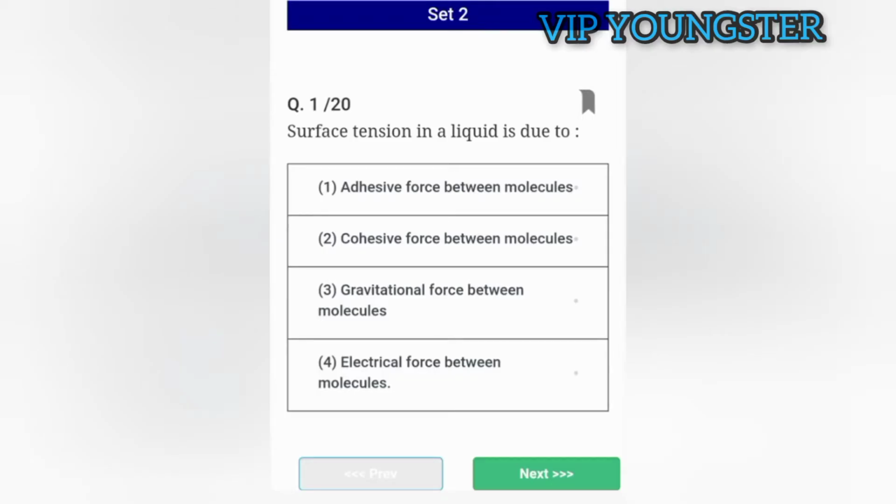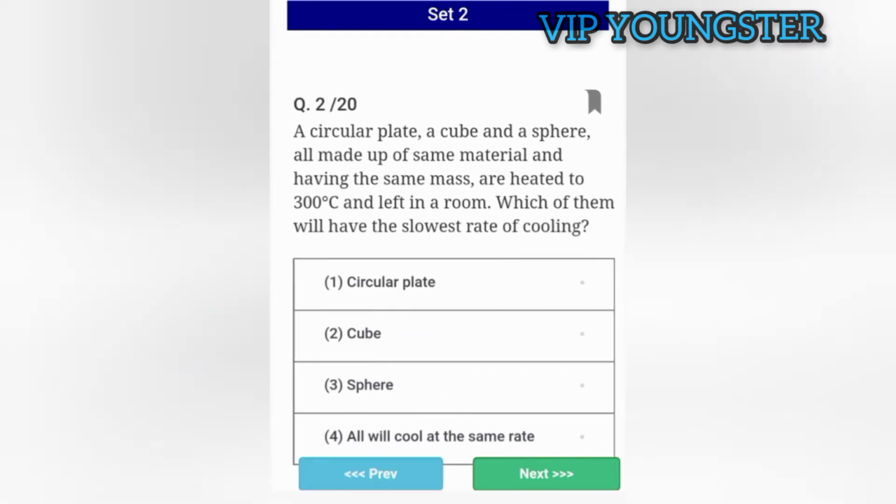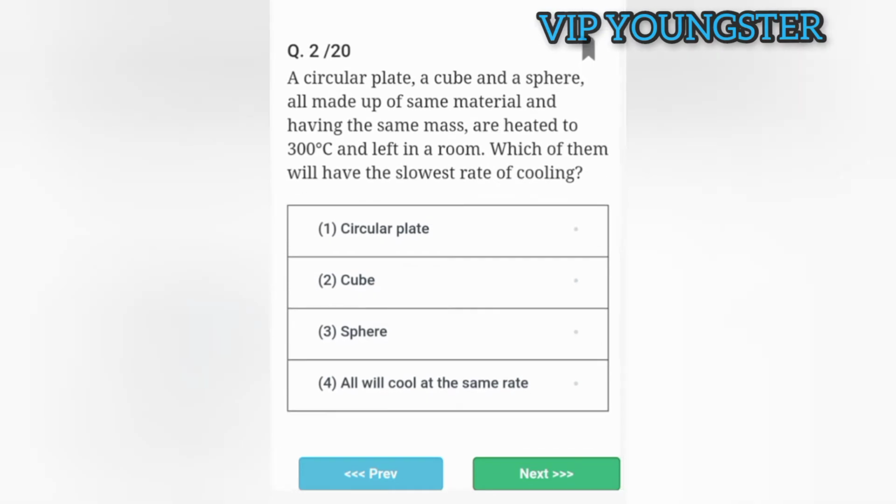Surface tension in a liquid is due to cohesive force between molecules. A circular plate, a cube and a sphere, all made up of same material and having the same mass, are heated to 300 degrees Celsius and left in a room. Which of them will have the slowest rate of cooling? Sphere.